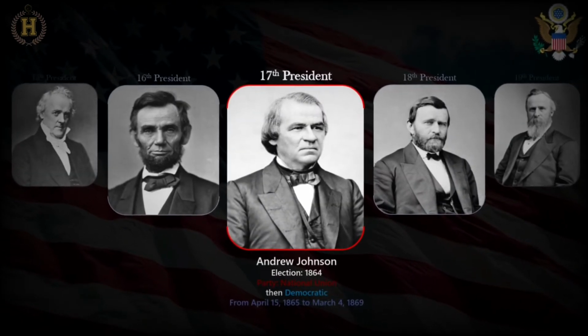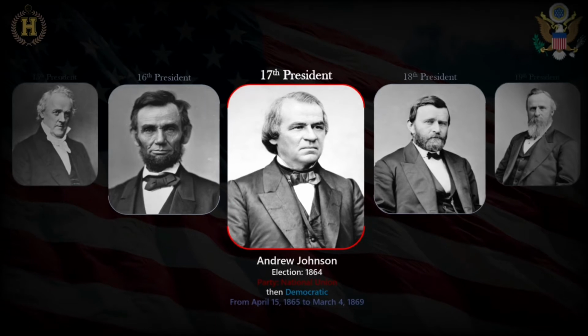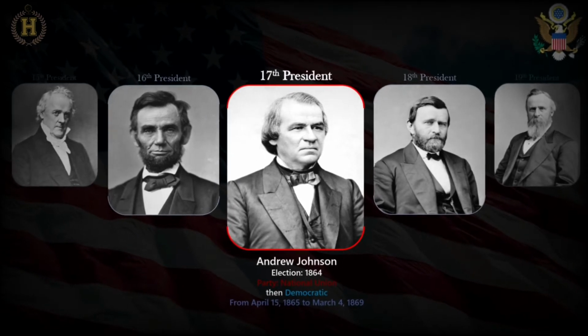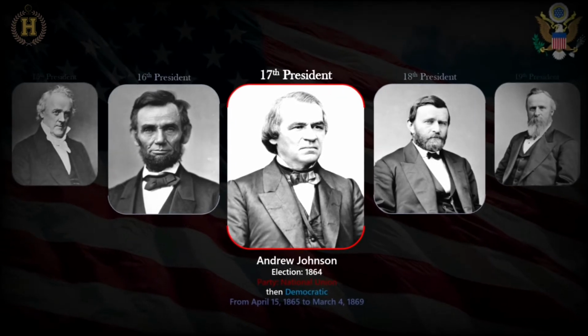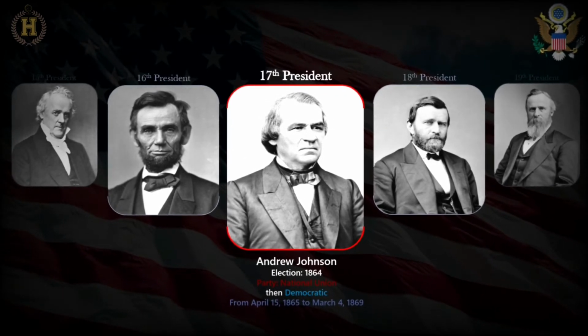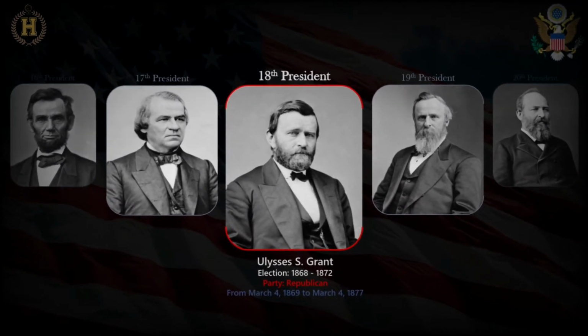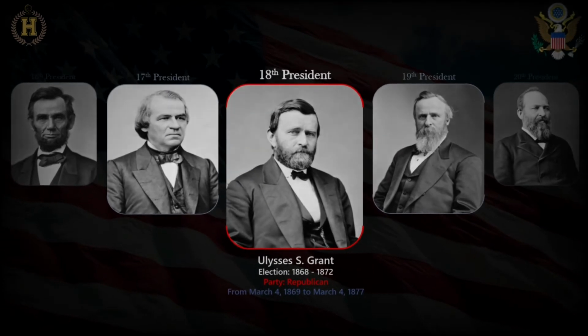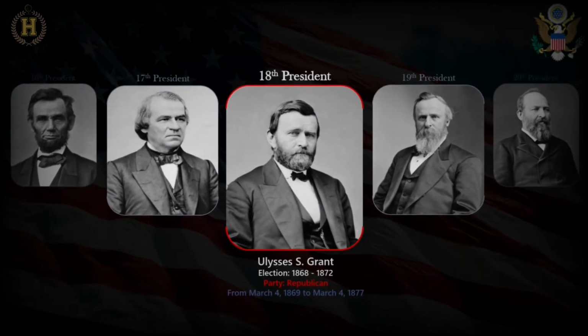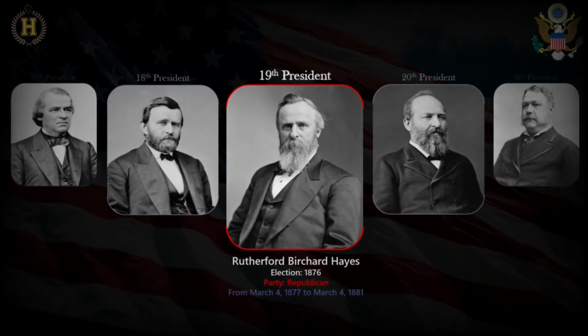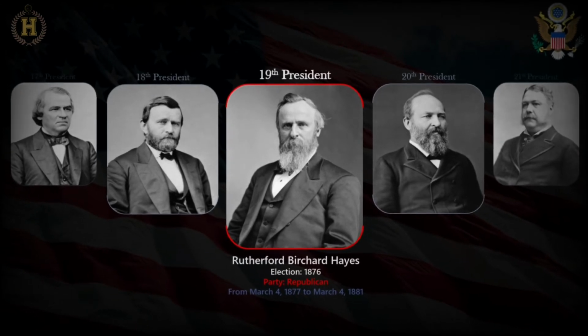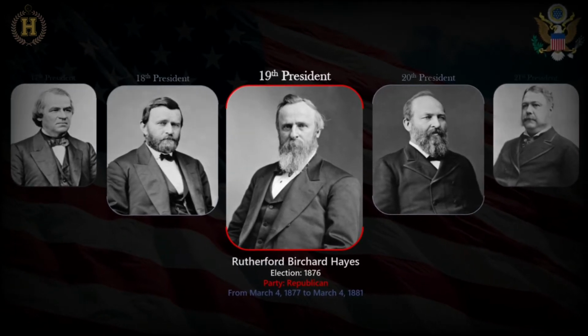Andrew Johnson, the 17th president for 3 years, 10 months and 19 days, from April 15, 1865 to March 4, 1869. Ulysses S. Grant, the 18th president for 8 years, from March 4, 1869 to March 4, 1877. Rutherford B. Hayes, the 19th president for 4 years, from March 4, 1877 to March 4, 1881.